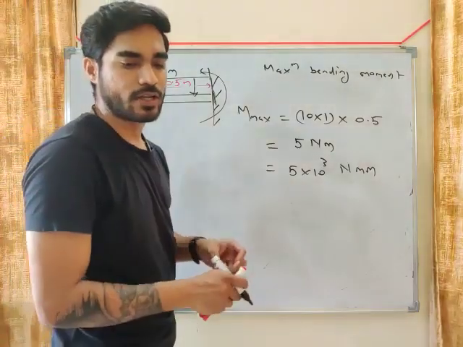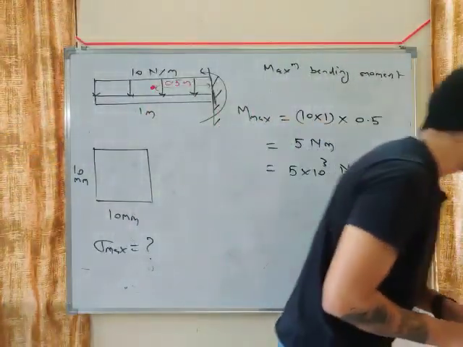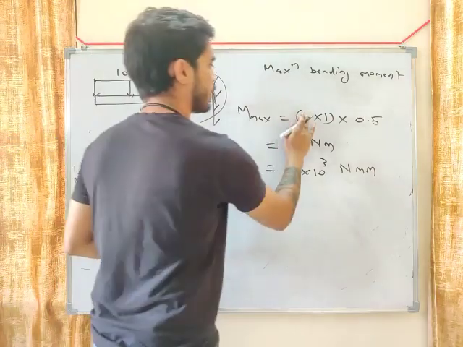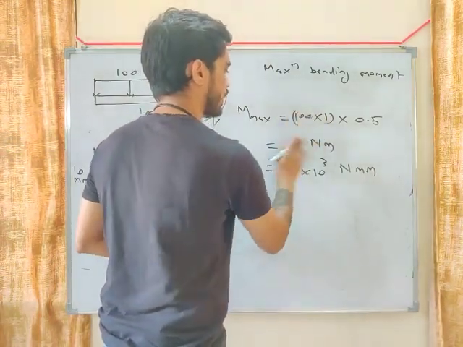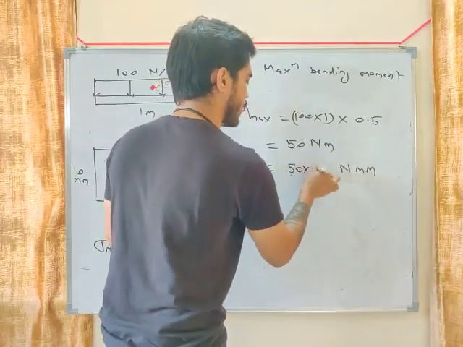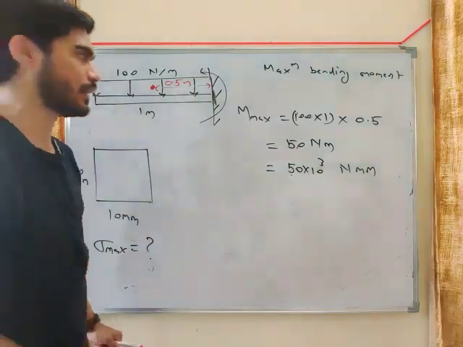Now put the value in the equation. Sorry, this is 100 Newton per meter. So it is 100 into 1. So this will be 50 Newton meter, or you can write 50 into 10 to the power 3 Newton mm. Okay, so M maximum is 50 into 10 to the power 3 Newton mm.